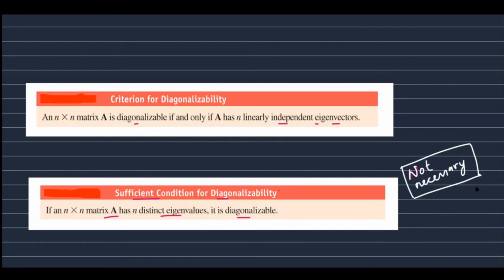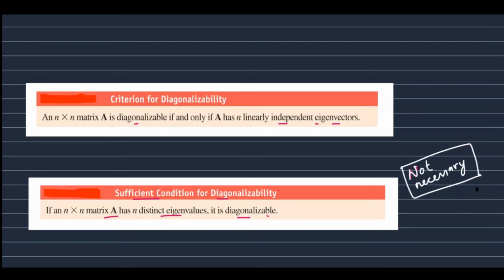Okay, so if the eigenvalues are distinct, we know that the eigenvectors will be linearly independent and it will have n linearly independent eigenvectors. So by the previous result, we say that A is diagonalizable. But it may happen that if the eigenvalues are not distinct, the matrix may or may not be diagonalizable. For that, we have to check whether the eigenvectors are linearly independent.